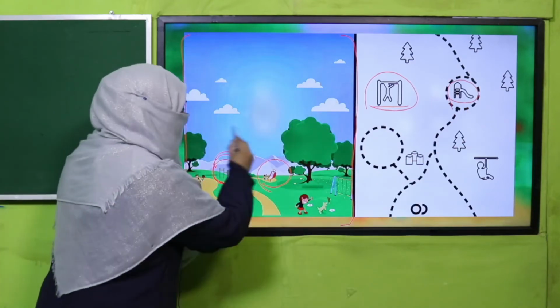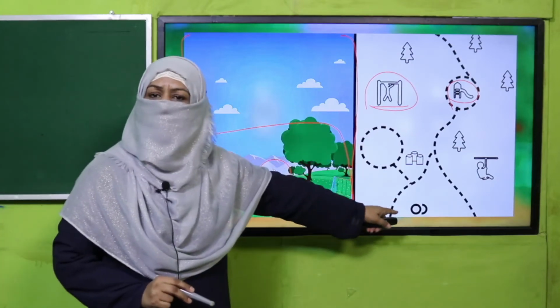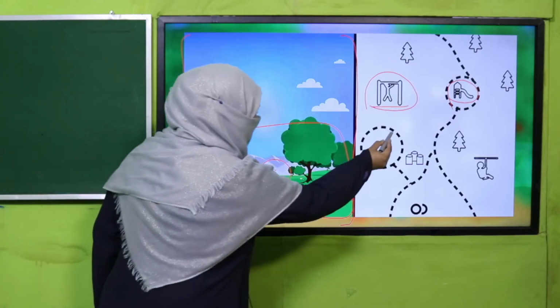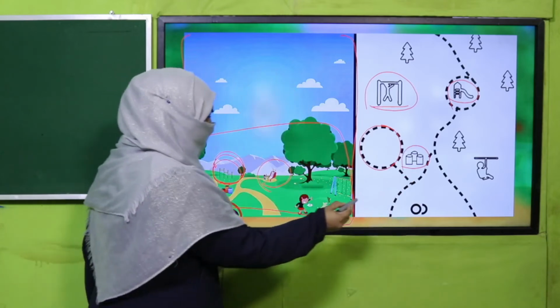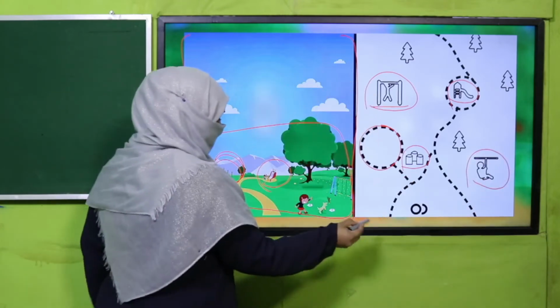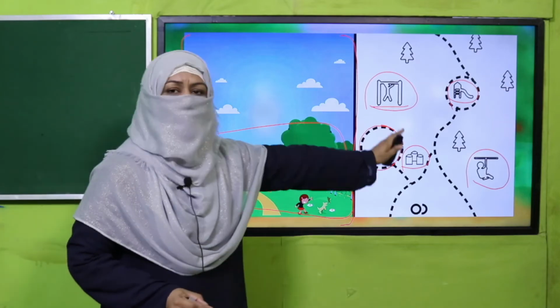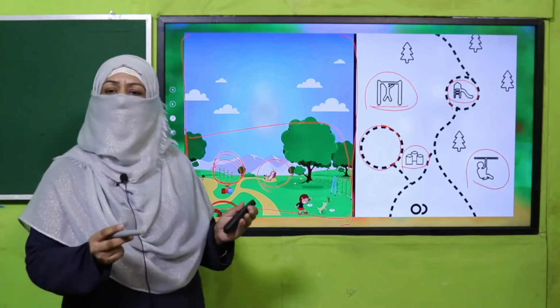So beta, this is the selected area. We selected this park and we have drawn its map. A slide is there, monkey bar is there, and it's a play area. These are a few swings and here is a bar and many more. You see, whatever is there in the park, we have drawn it. That becomes the map of this park. This is how we make maps.